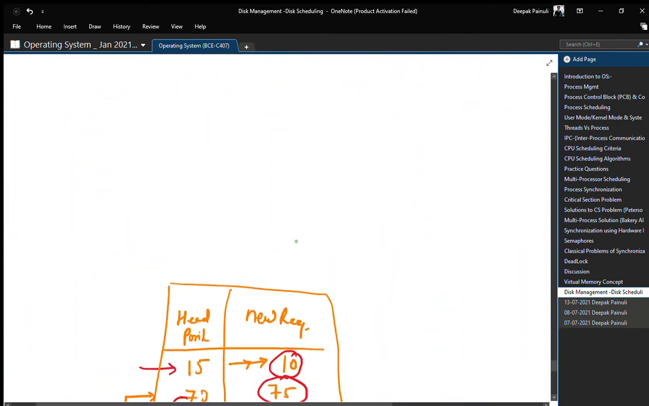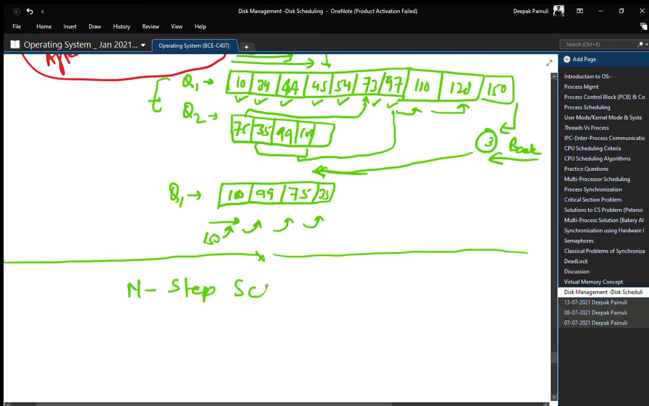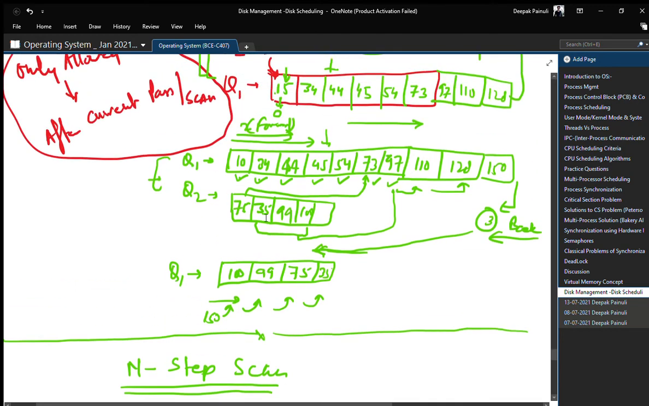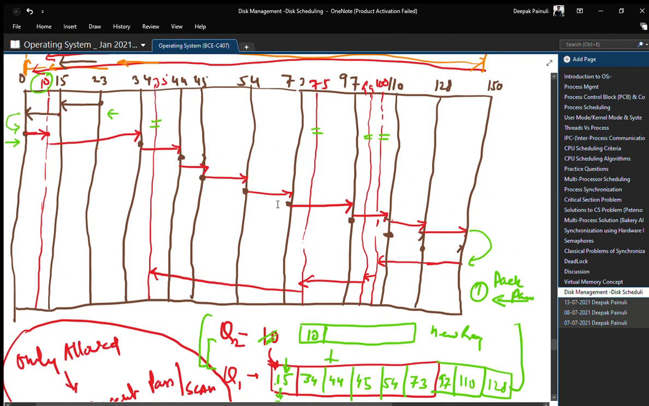Now come to the next version of SCAN, which is the updated version of FSCAN, and which is addressed as N-step SCAN. See, in the above FSCAN, all the requests coming in between a pass have to wait until that particular pass has been completed. Then only those new requests will be entertained.